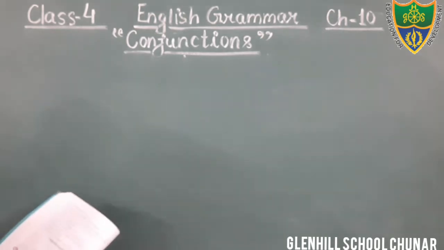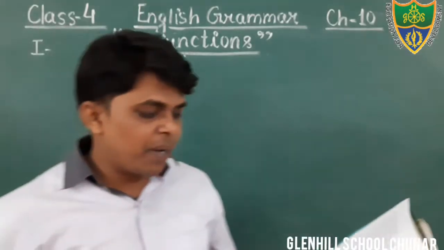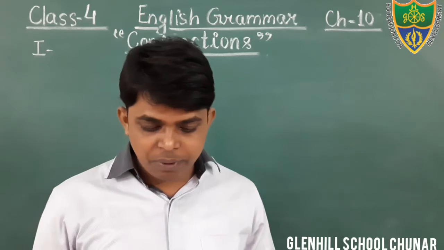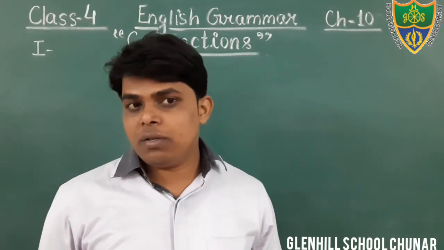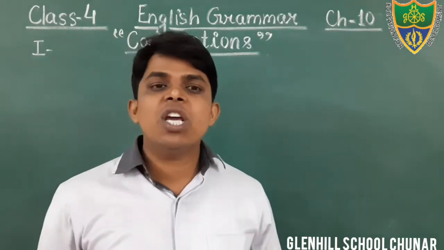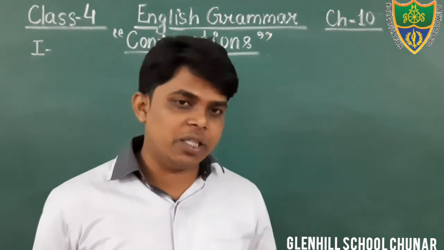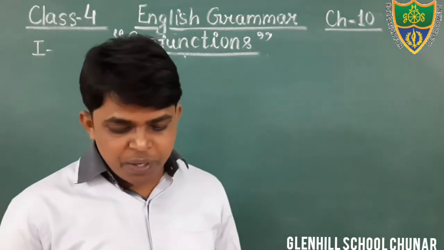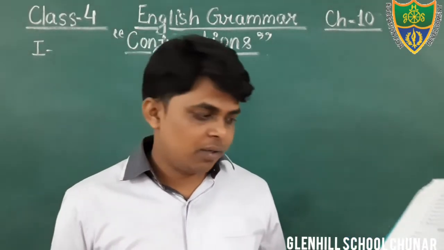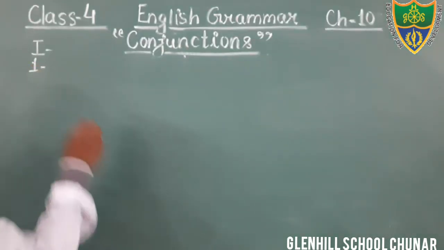Just see, students, what is exercise first. In the first exercise, it is written: pick out the conjunction from the following. Dear students, there are 10 sentences given there. You have to pick out the conjunction which is used in the sentence, and there is enough space given to write in the blank. Just see, students, the first question I am going to do. First question is given here.